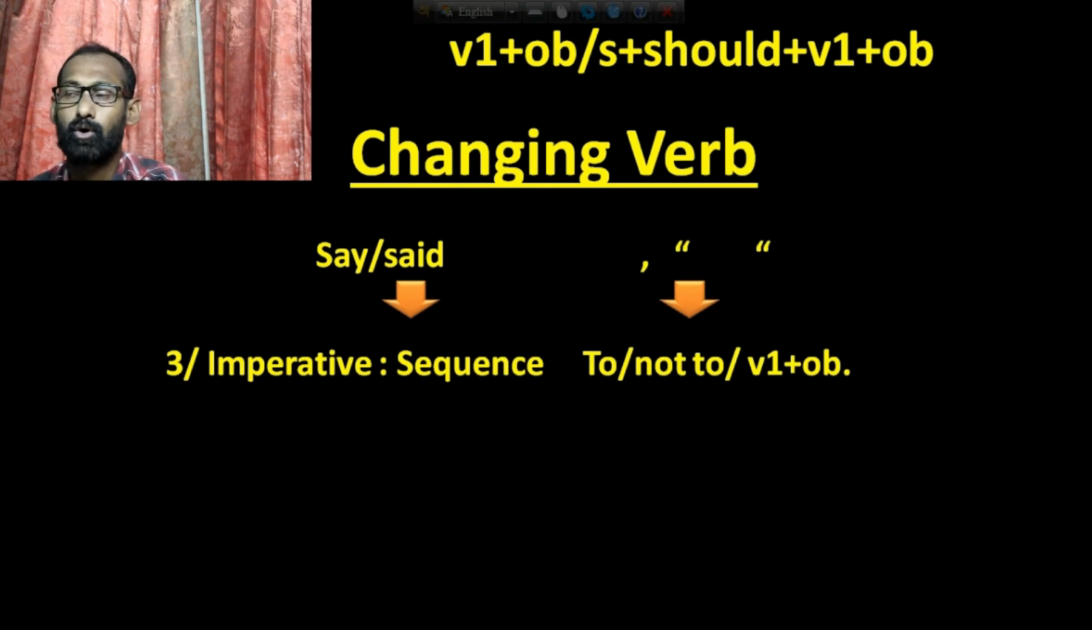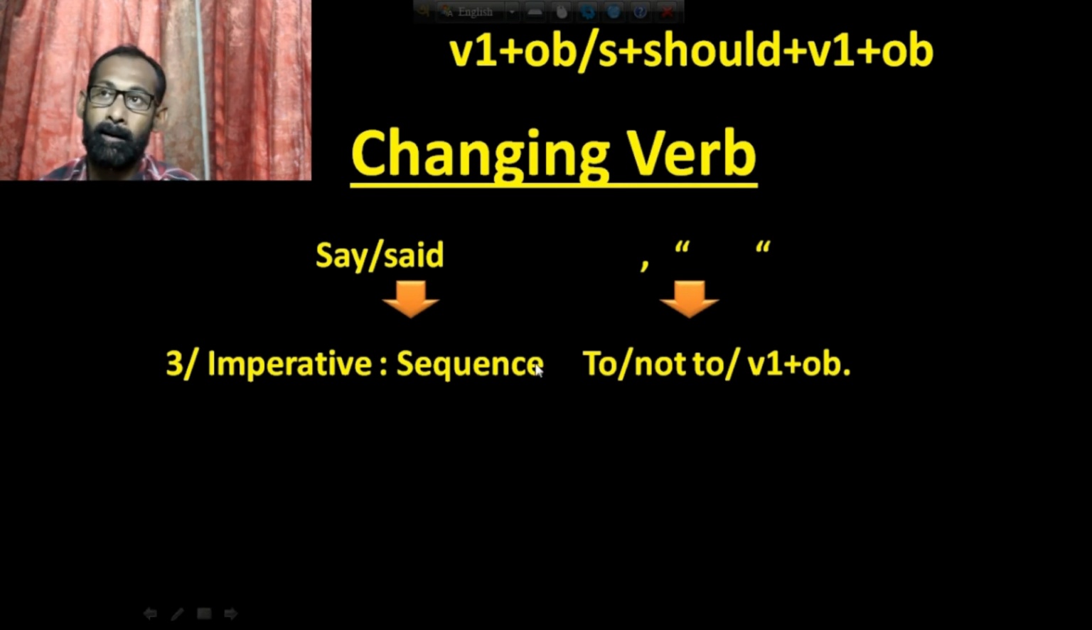The sentence where we can get order, we can get advice, we can be prayed for, we can be wished. This is called sequence. It may be an order, it may be a request, or it may be a blessing, a wish, or a prayer, according to the verb.